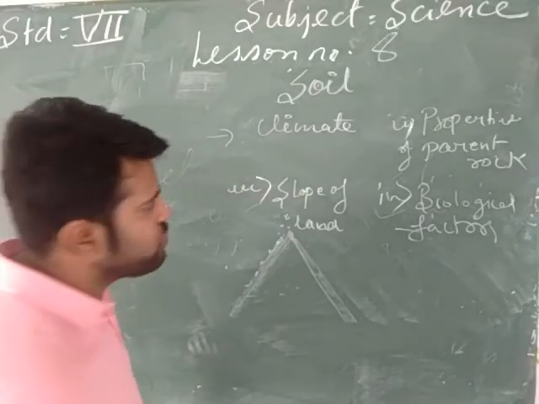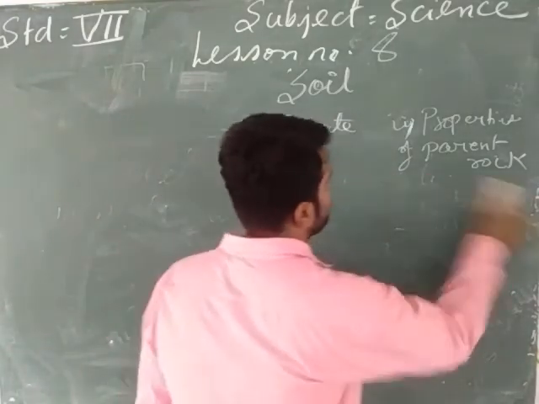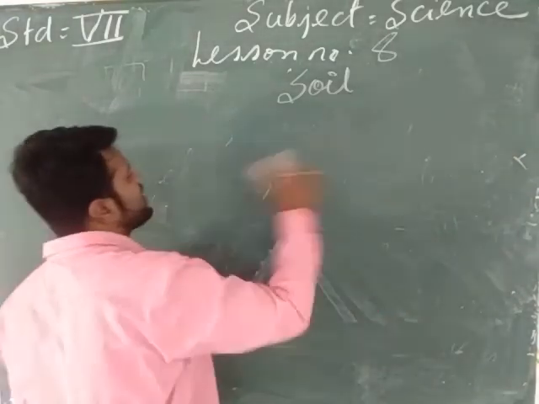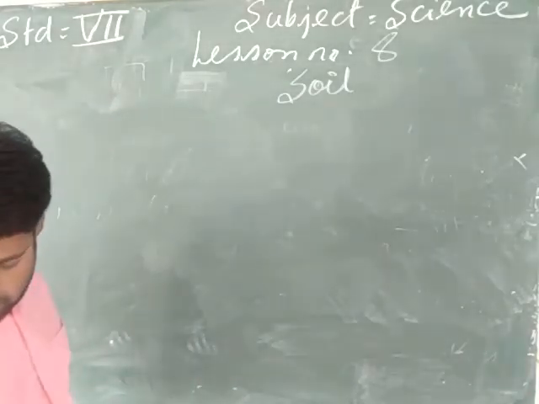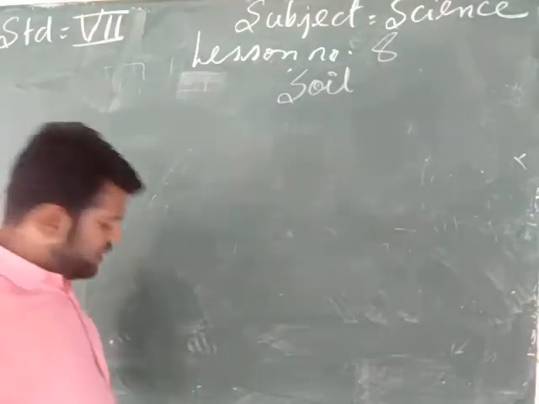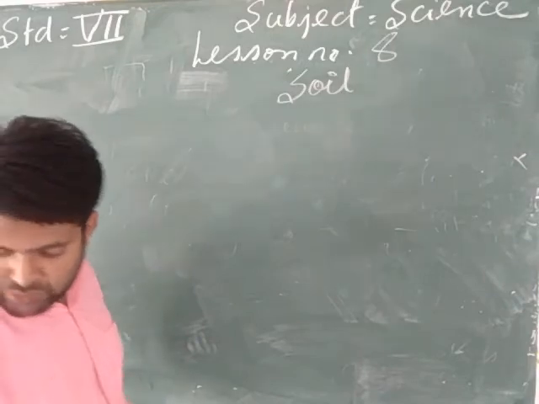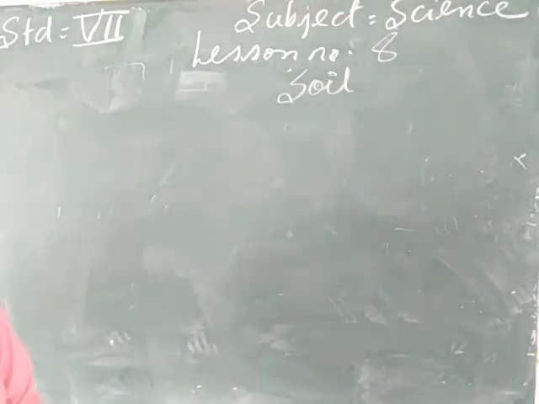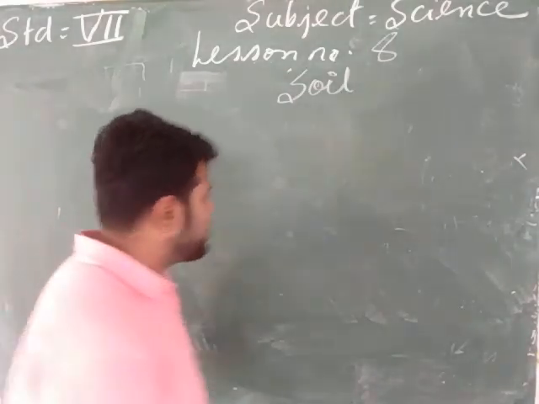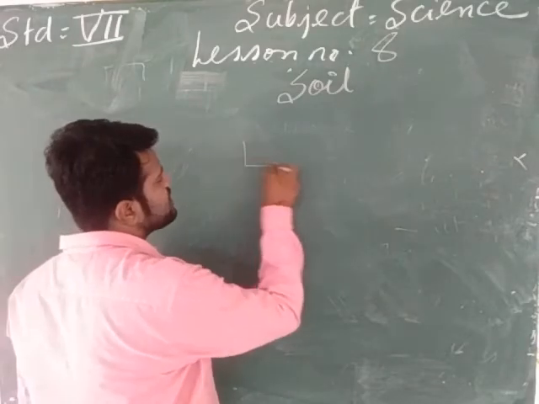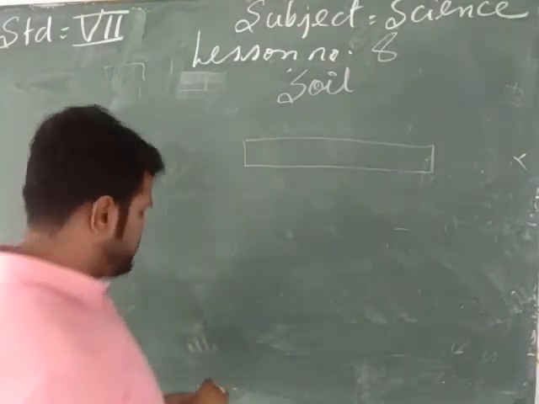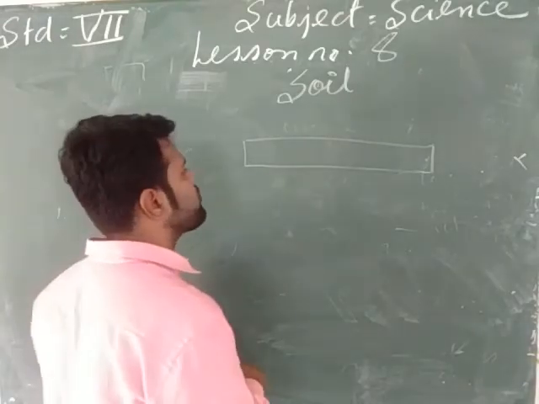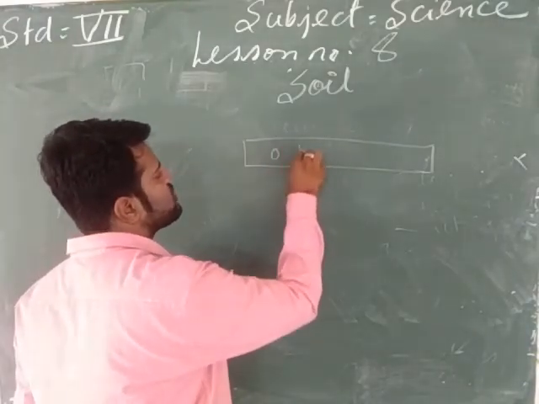Now today, my dear students, we will study the soil profile, that is, how many layers of soil there are in the earth. The first layer of soil is called the O horizon.